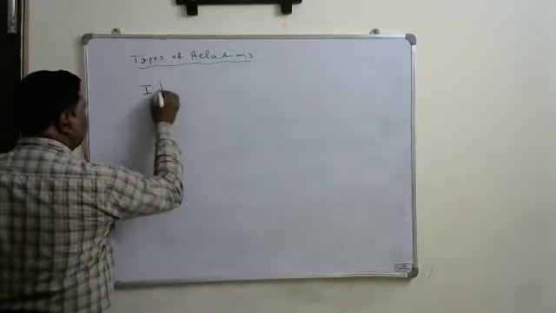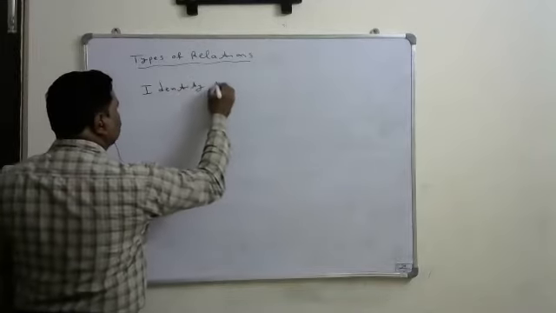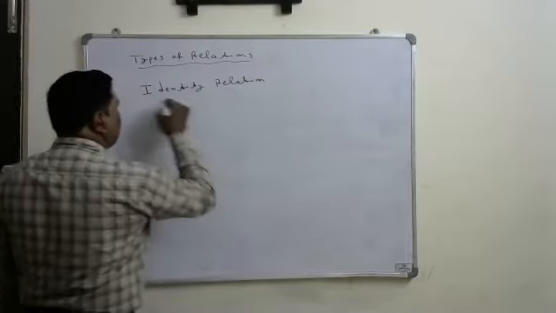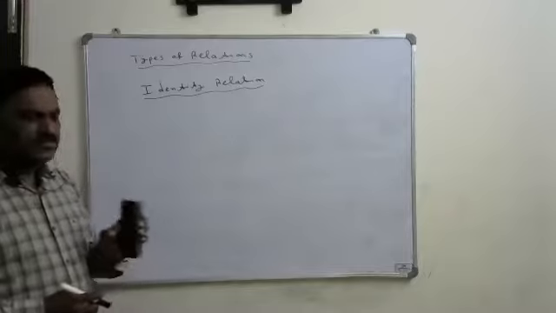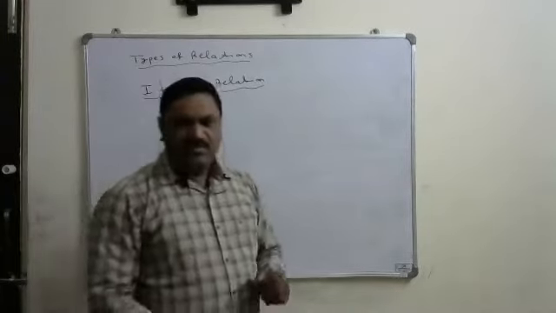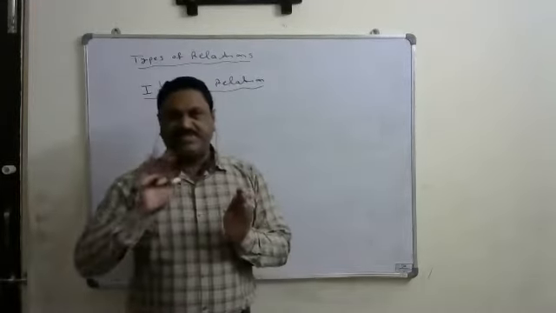Identity relation. Keep this subheading. Identity relation. Look at this. So what is meant by this identity relation? It means a relation is formed from one set to the same set.